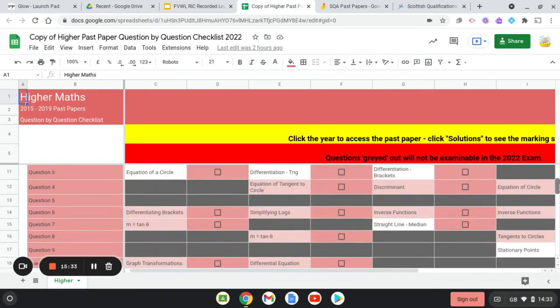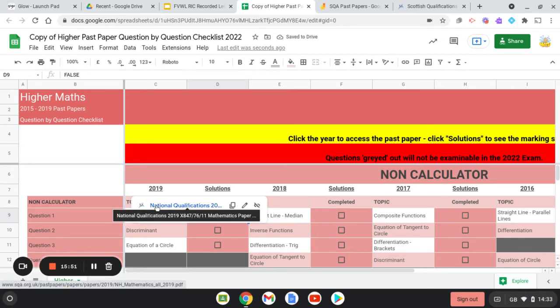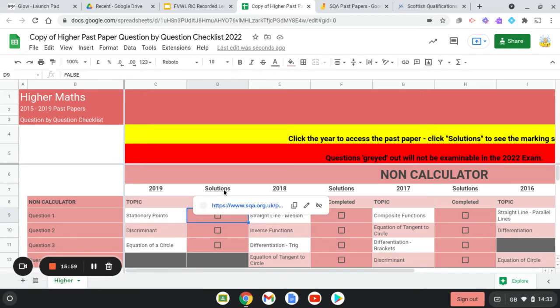So it is hoped that pupils would make a copy of this, just as a revision guide, and then they would just work through it, and you can tick it once you have completed that question and you feel confident within that question. So all the papers are hyperlinked there, so you just have to hover over the year, and then the link comes up and you can click on it. The solutions are also there. You can click on that.